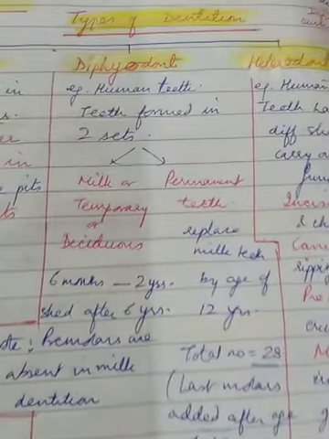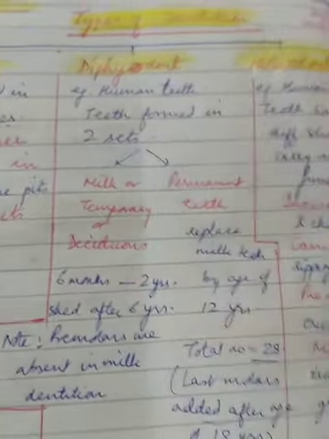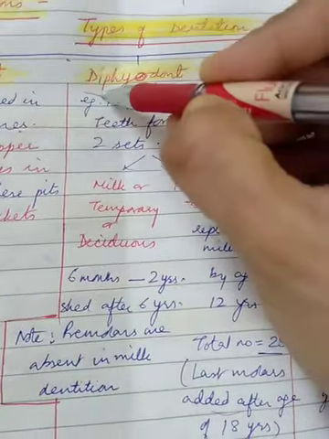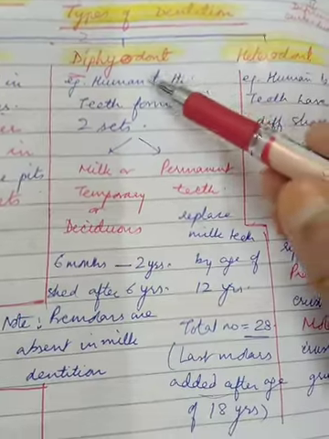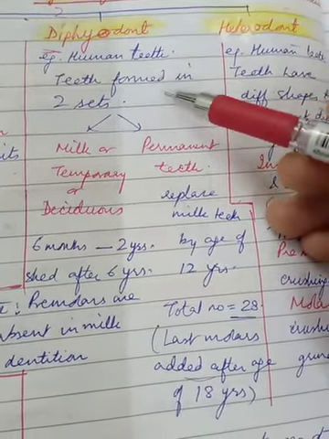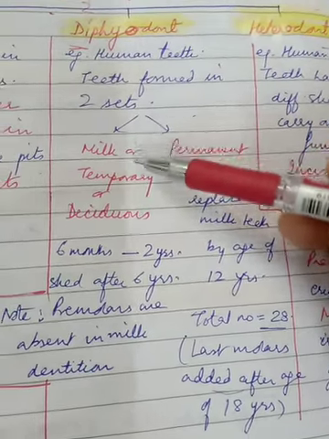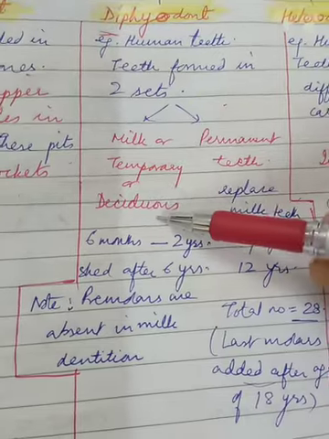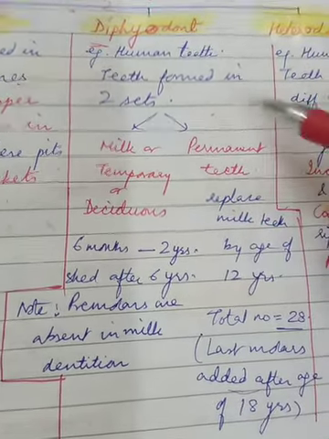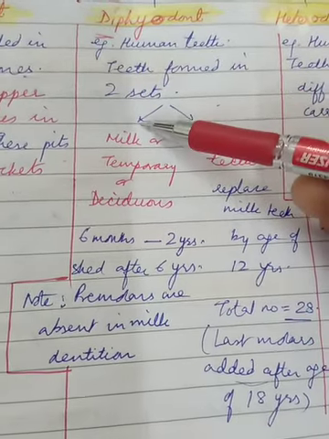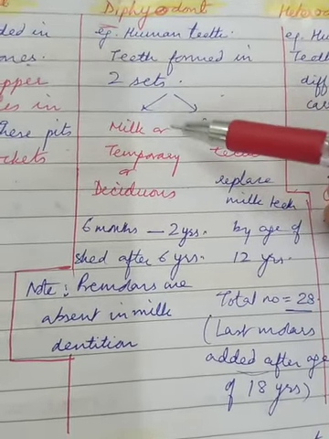Coming to the second term, diphyodont. Another word for dentition, diphyodont. Di means two, right? So these teeth are formed in two sets. The first set of teeth is called milk, temporary or deciduous teeth, whereas the second set is called the permanent teeth. The permanent teeth replace the temporary teeth after a given number of years.